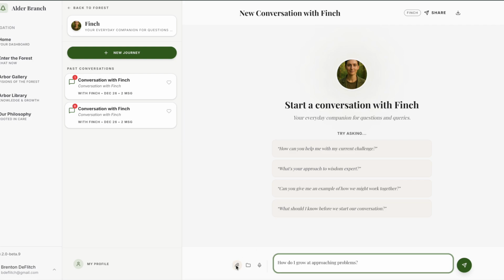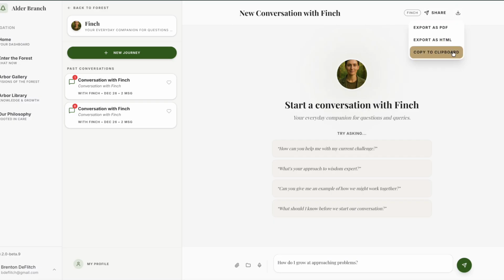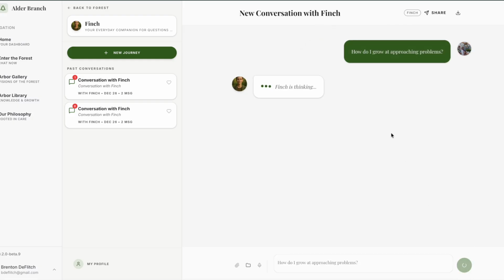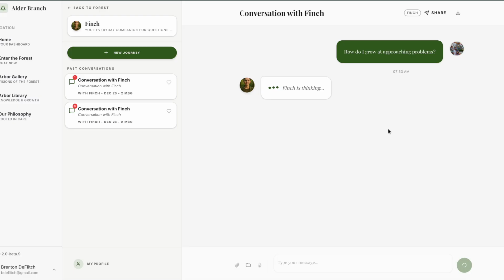All right, how do I grow at approaching problems? We could attach files. We could use our previous files. We can hit the microphone and then record voice. But let's go ahead and think about what else we can do. We've got share. We have export all around. So, all right, let's click. How do I grow at approaching problems?